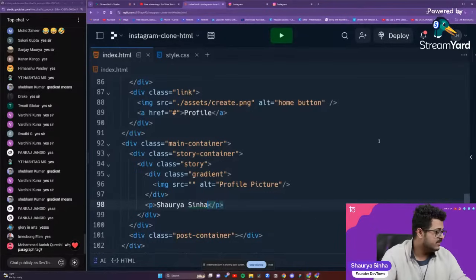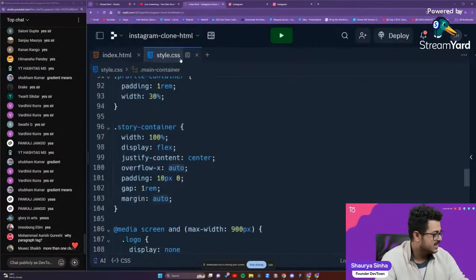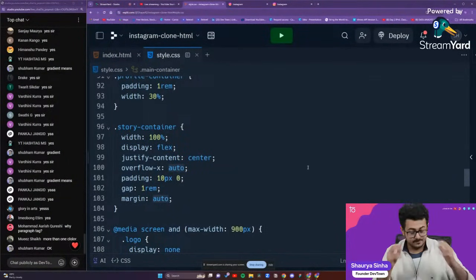Okay, so now that we have created our HTML part, we need to implement the CSS aspect for the same, guys. Not just the HTML, the CSS is also very important. So right over here in the CSS, we'll start with our story.